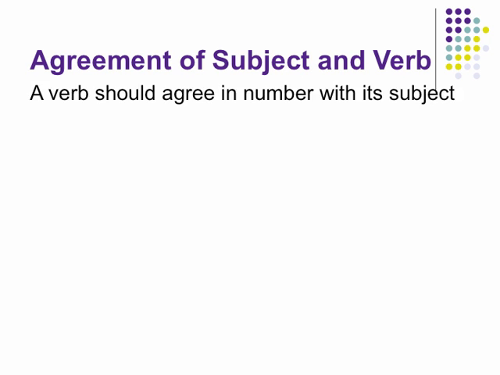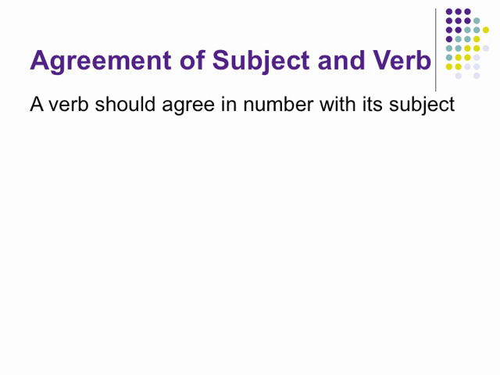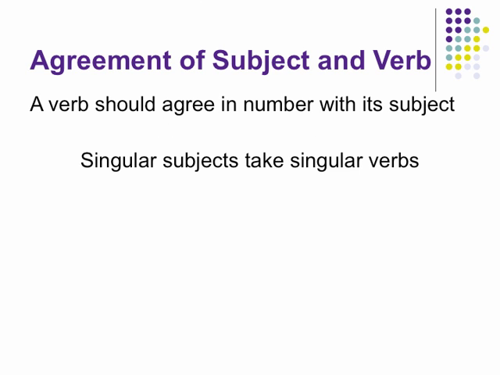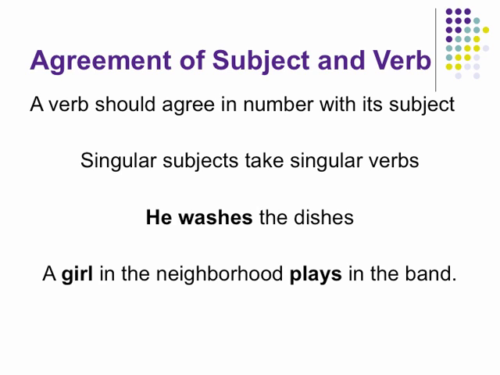All right, so remember, when we're talking about agreement, a verb should agree in number with its subject. Singular subjects take singular verbs. So if the subject is singular, the verb also has to be a singular verb. Look at this example. He washes the dishes. He is one person, it's singular, so the verb we use, washes, also has to be singular. A girl in the neighborhood plays in the band. We're only talking about one girl, she's singular, so we use the singular verb plays.